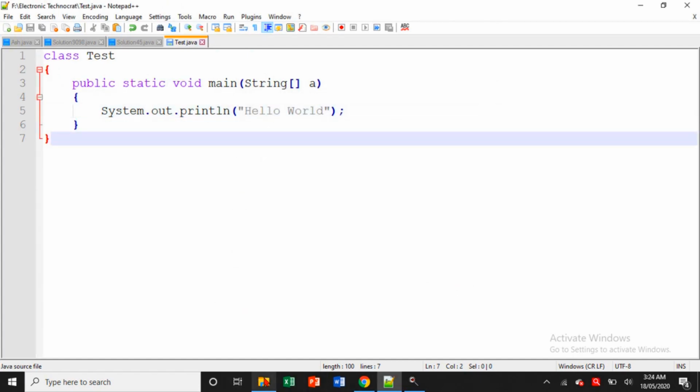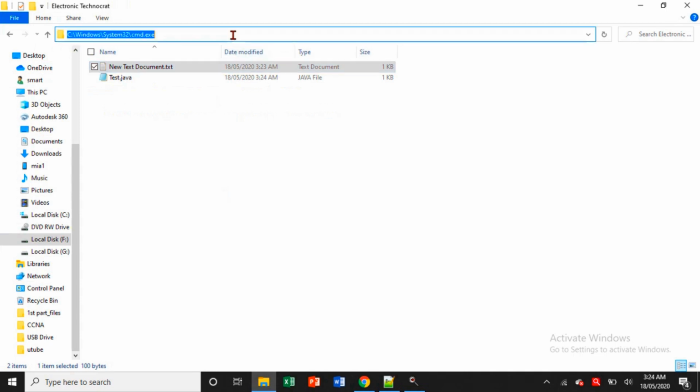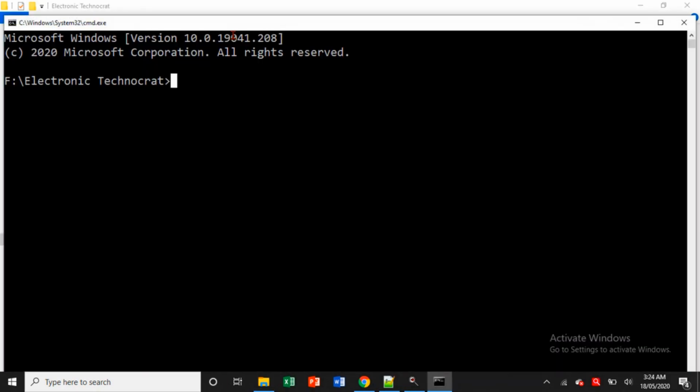Okay, let's save this. Now go here and open the command prompt from here, or else you have another option of changing the directory, but this is the easiest one.